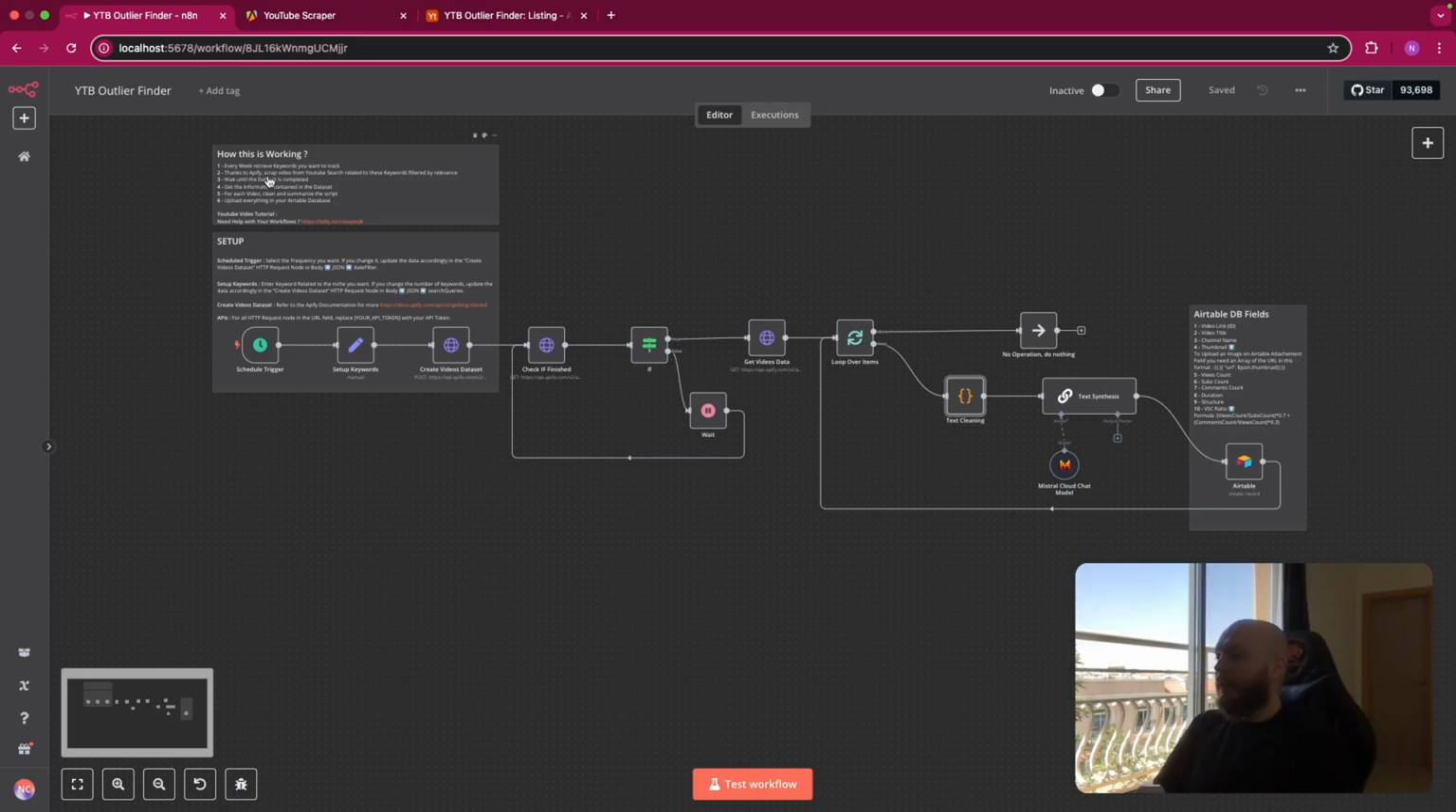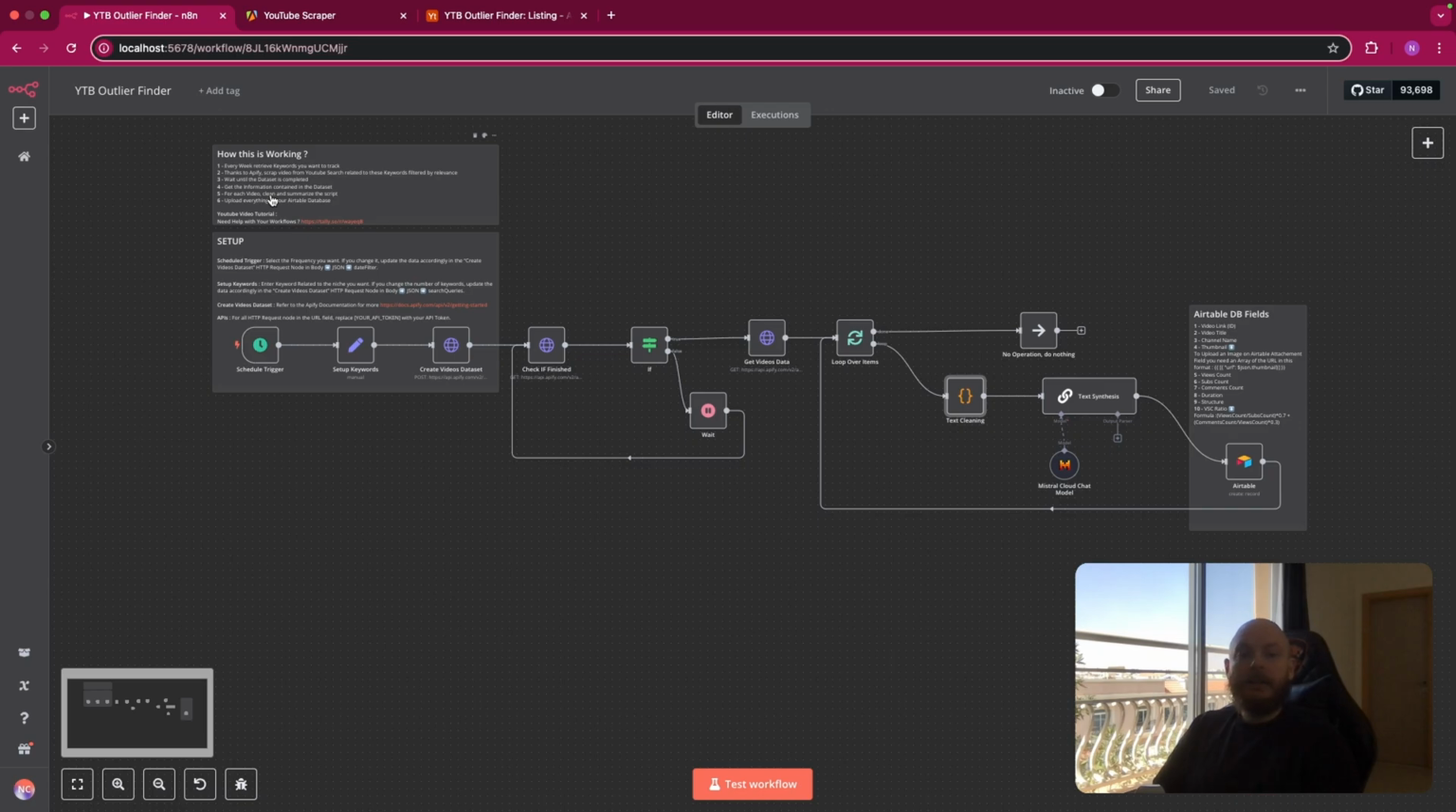Then thanks to Apify, you scrape videos from YouTube search related to these keywords and filtered by relevance. Then you wait until this dataset is completed. You retrieve data from this dataset, and for each video, you clean and summarize the script to retrieve information from it, and you upload everything.